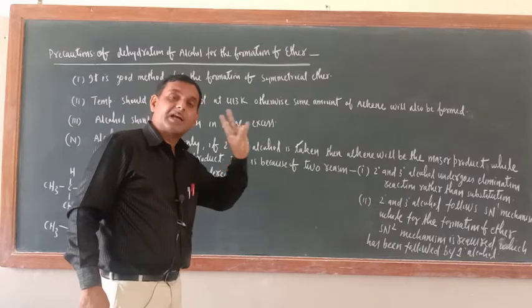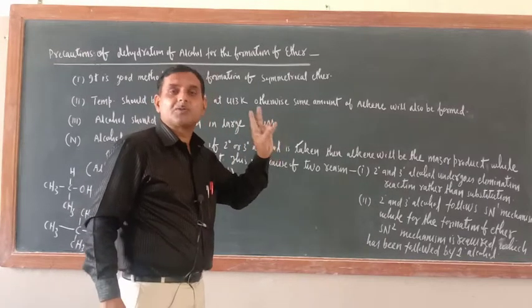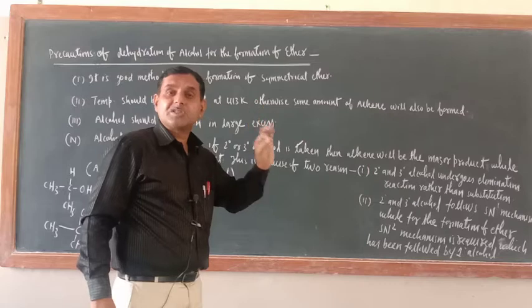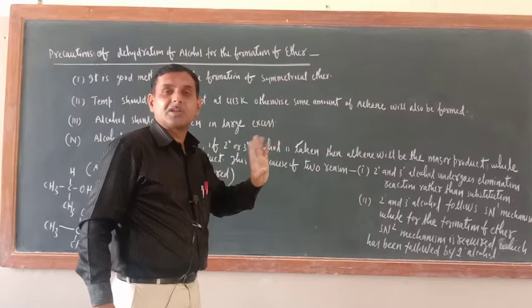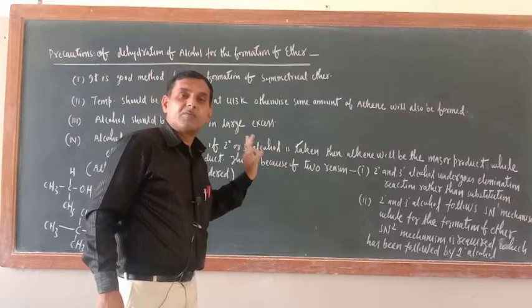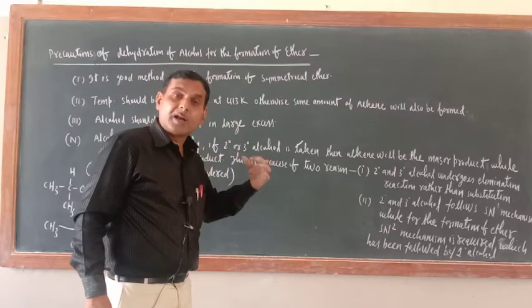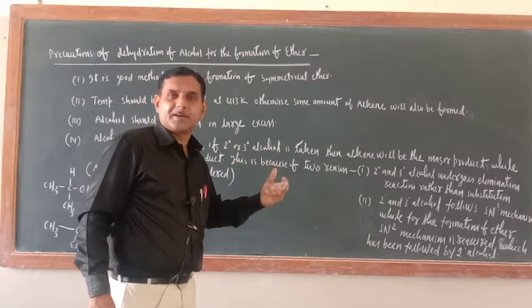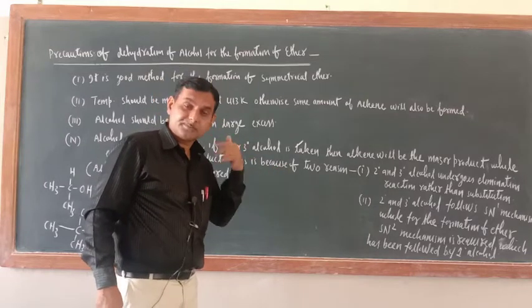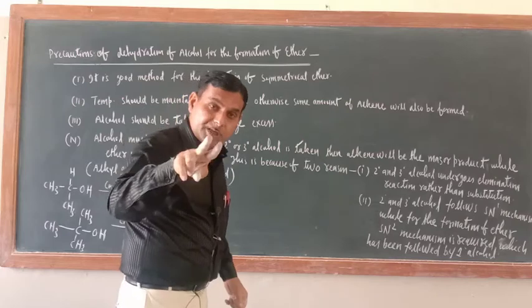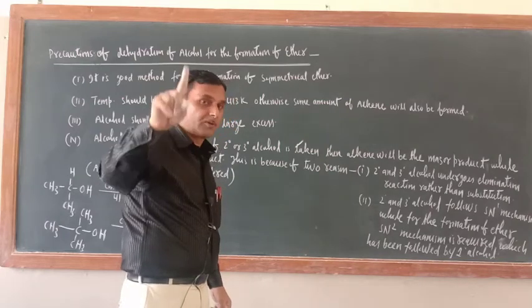That is why at least 2 molecules of alcohol should be there, while for the formation of ethene or alkene, 2 molecules of alcohol are not needed. To make one alcohol unprotonated, what should we do? We should take an excess quantity of alcohol, one thing.